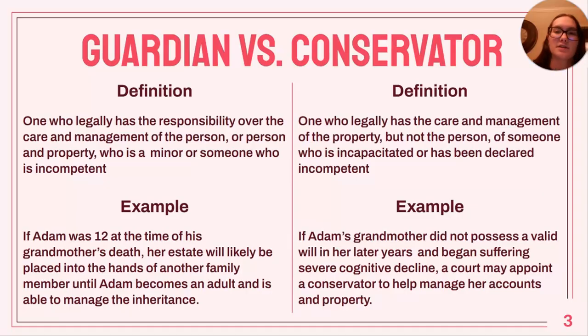Next we have guardian versus conservator. A guardian is one who legally has the responsibility over the care and management of the person or person and property who is a minor or someone who is incompetent. If Adam was 12 at the time of his grandmother's death, her estate would likely be placed into the hands of another family member until Adam becomes an adult and is able to manage the inheritance.